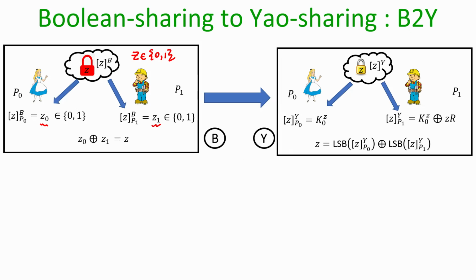The output of the conversion should be as follows: we require that Alice should possess a 0 key associated with z, and Bob should possess the key corresponding to the actual value of z, such that if we take the XOR of the permutation bits of Alice's Yao share and Bob's Yao share, that should be the value of z, and in the process nothing about z should be revealed. That is important,